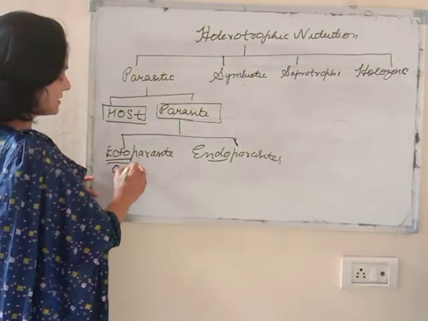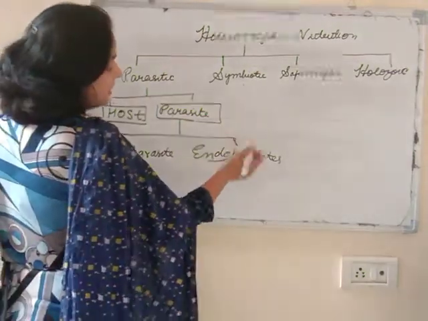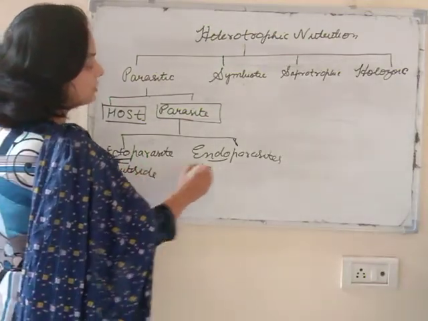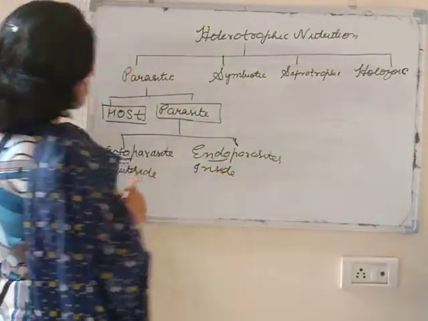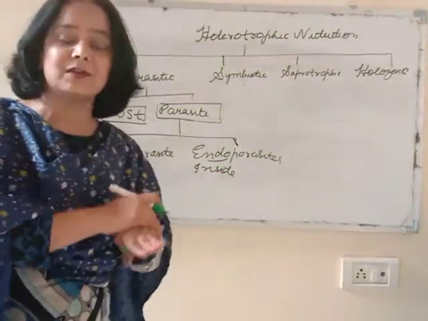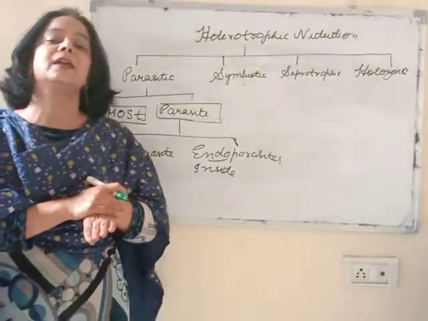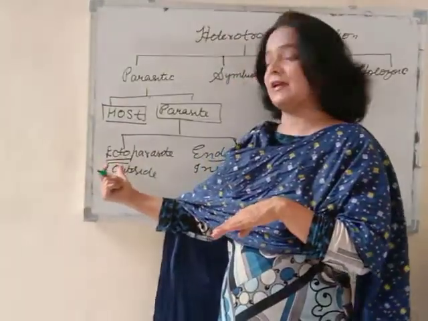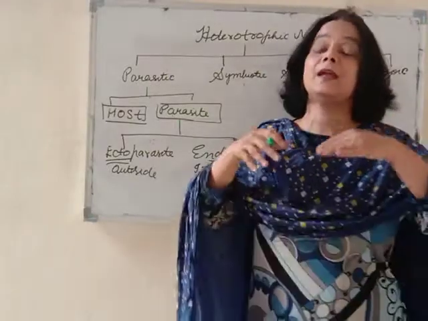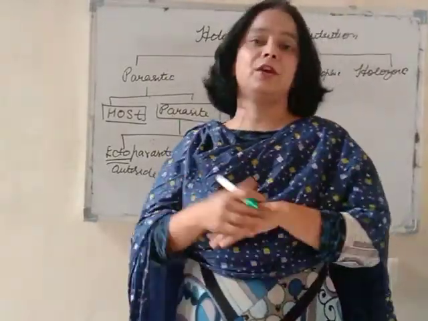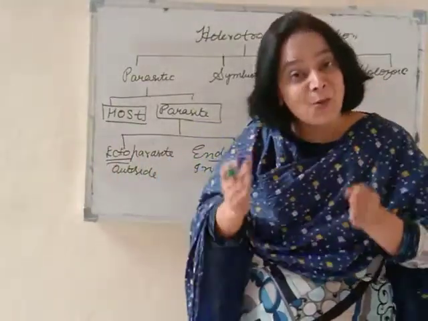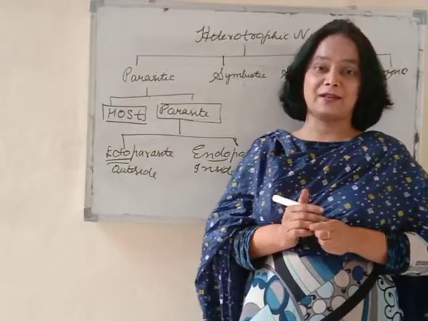Ecto means outer, endo means inside. So organisms that derive nutrition from the outer surface of the host's body are called ectoparasites, whereas organisms that procure nutrition by living inside the body of the host are called endoparasites. We are very much aware of such parasites.